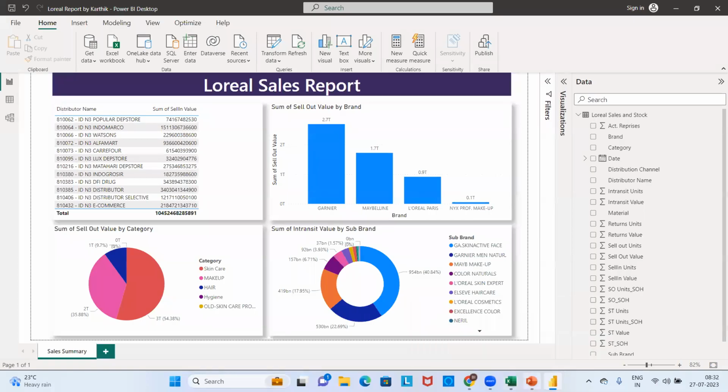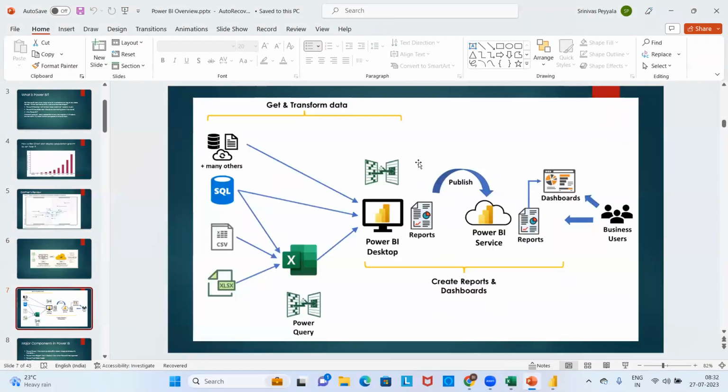What is my next goal? What is my final goal? You have created the report in the architecture. What is your next goal? Publish. Where to publish this? To the server, the service. In some reporting tools, in Tableau, we call it Tableau Server. In QlikView or Qlik Sense, we may call it a server, but in Power BI, we call it a service. Both words are the same, but the nomenclature differs. So I just need to publish my report to the Power BI service.